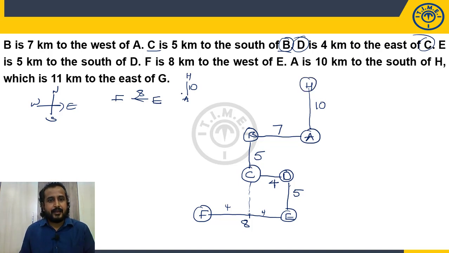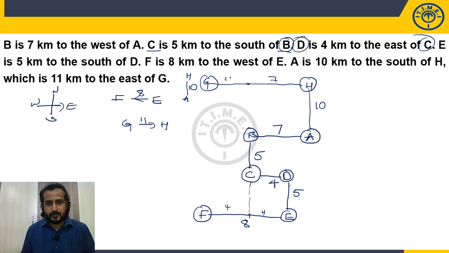H is 11 kilometers east of G. So H is east of G. How many kilometers? 11 kilometers. So H is here, and this side should be G. If I take till here, how many kilometers? 7. 4 more kilometers I should take. So 4 more kilometers, so it is G.